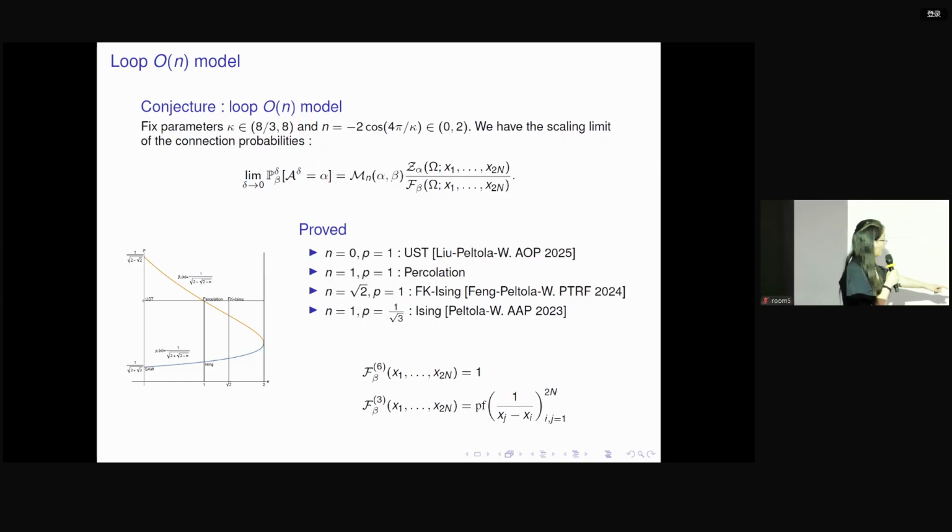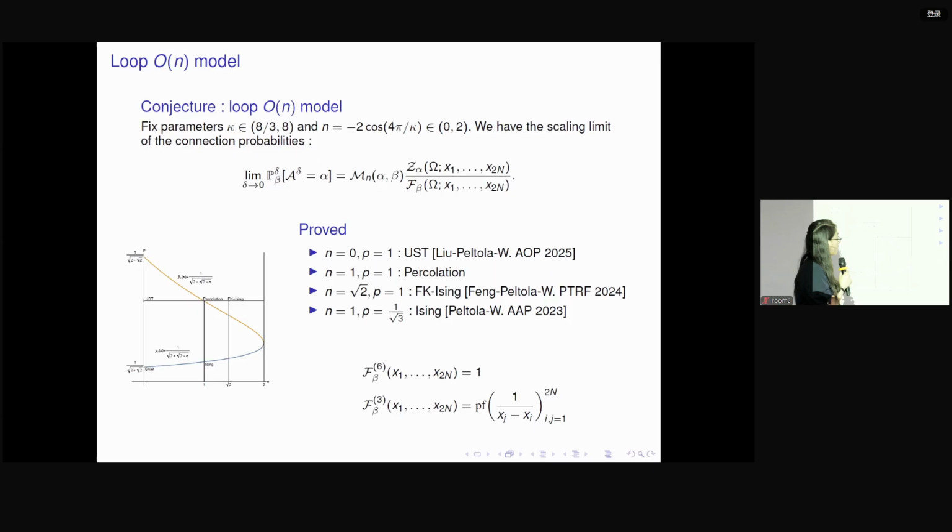So one is percolation. For percolation, it corresponds to kappa equals 6. And in this case, in fact, we know that this Coulomb-Gas integral, although it is very complicated, all simplifies to 1. So they don't depend on boundary data, and they don't depend on the x location. And this is exactly consistent with what we already know from percolation: for the percolation model, boundary data has nothing to do with the model. So the boundary data doesn't influence the model.